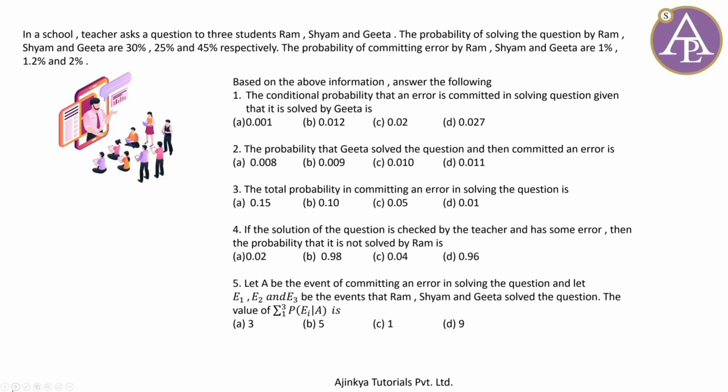So this is the question that we are going to discuss. So in a school, a teacher asks a question to 3 students, Ram, Shyam and Geeta. वैसे भी एक मैथमेटिक्स का क्वेश्चन राम श्याम और गीता इसके बगैर अधूरा रहता है. The probability of solving the question by Ram, Shyam and Geeta are 30%, 25% and 45% respectively. The probability of committing error by Ram, Shyam and Geeta are also given. They are 1%, 1.2% and 2%. Based on the information, answer the following.